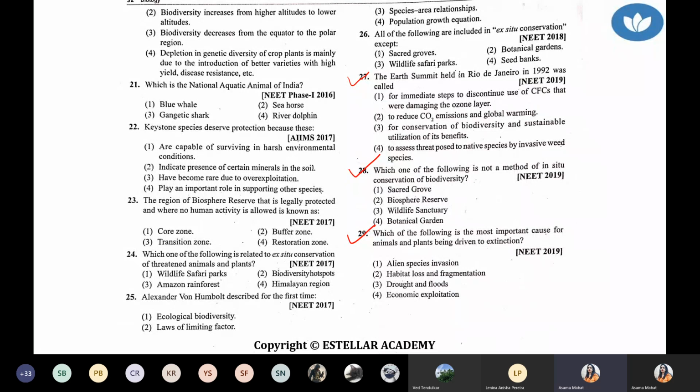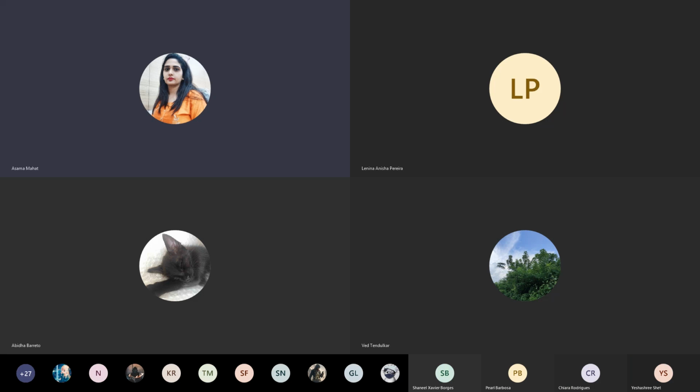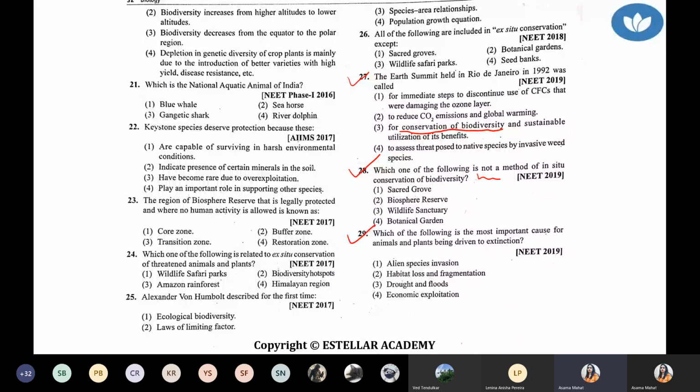Which of the following is the most important cause for animals and plants being extinct? Just wait.